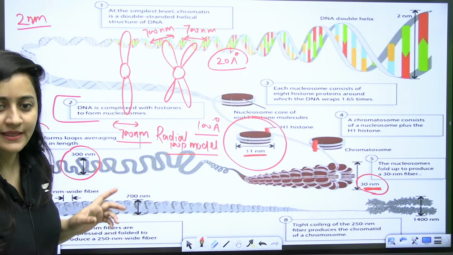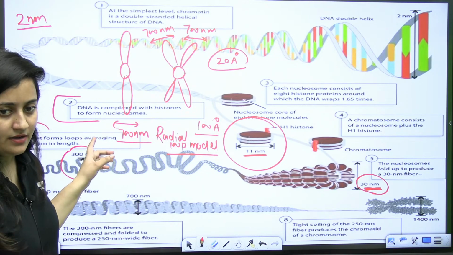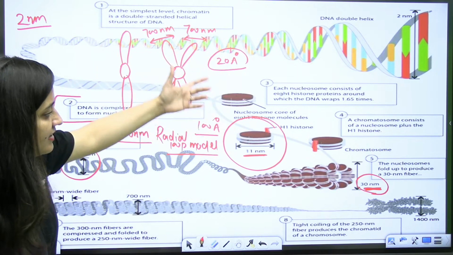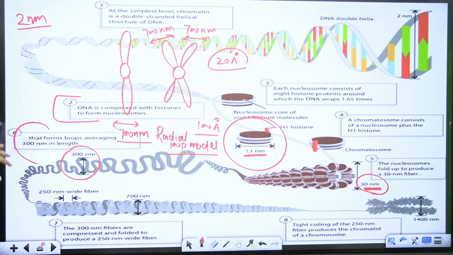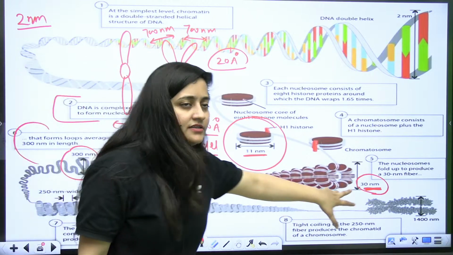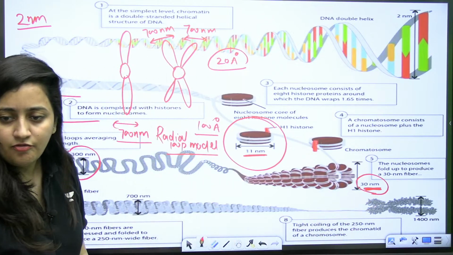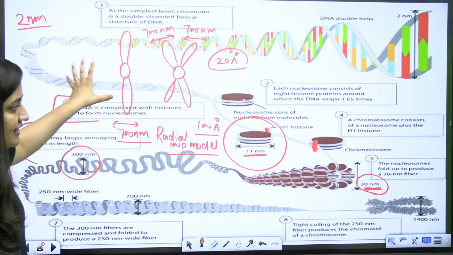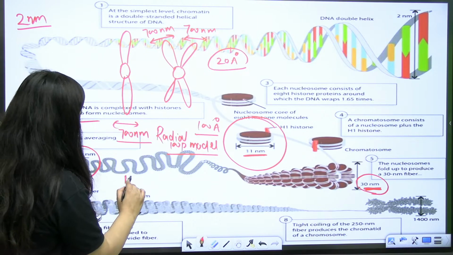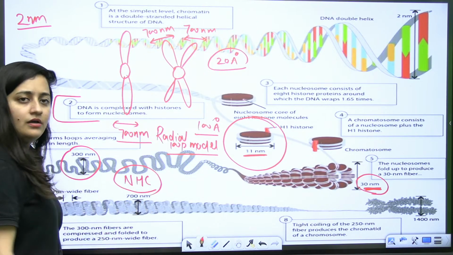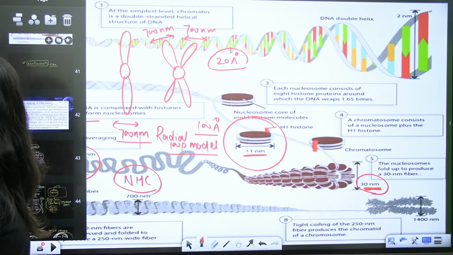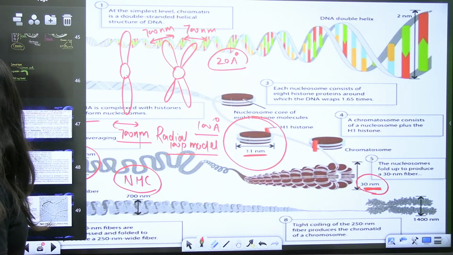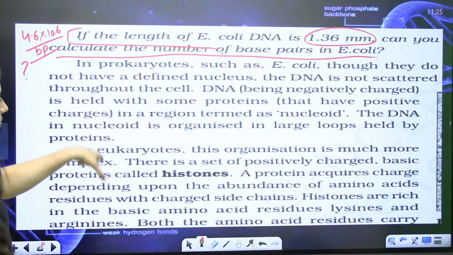Is that clear? That's important as well. 2, then 11, then 30, then 300, then 700. And finally this chromosome has 1400 nanometer. Is that clear? So initially histones are required, then some NHC proteins are required. These are other proteins. See this, come to this part.